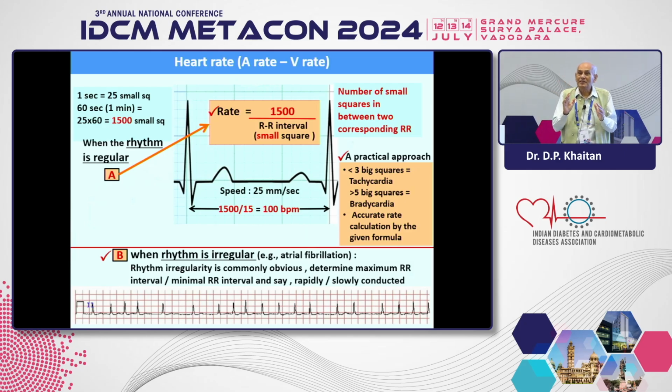The only thing you have to see is that if the maximum distances are less than 3 big squares, it is tachycardia. But if it is more than that, then it is less than tachycardia. If the big squares and small squares are closer, with the rate above 100, it is the ventricular rate which is proceeding at the faster ventricular rate. That is of much significance here.